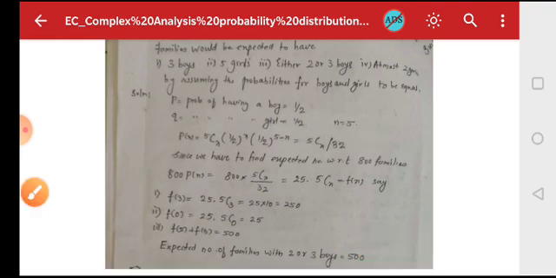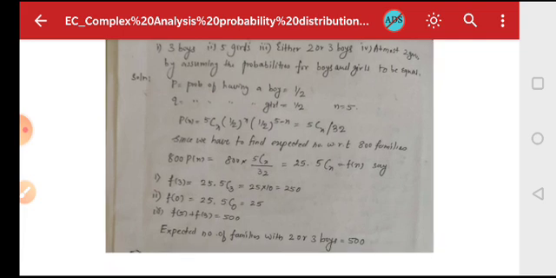Since we want the expected number with respect to 800 families, the function will be 800 into P(x). So 800 into 5Cx/32, which is 25 into 5Cx.